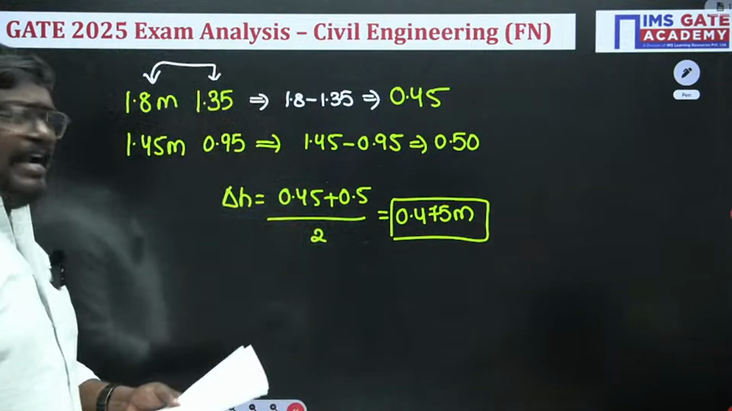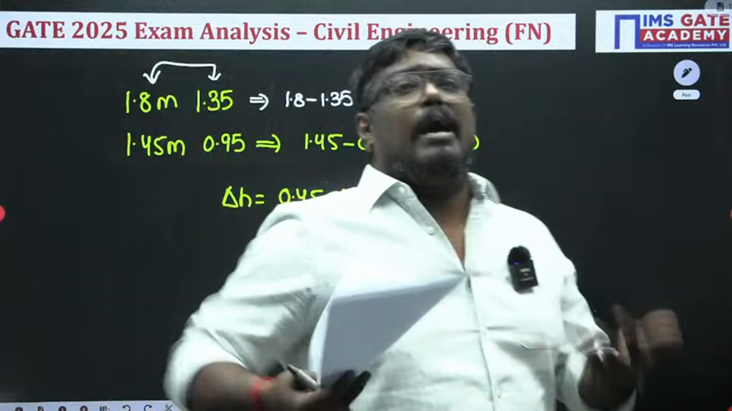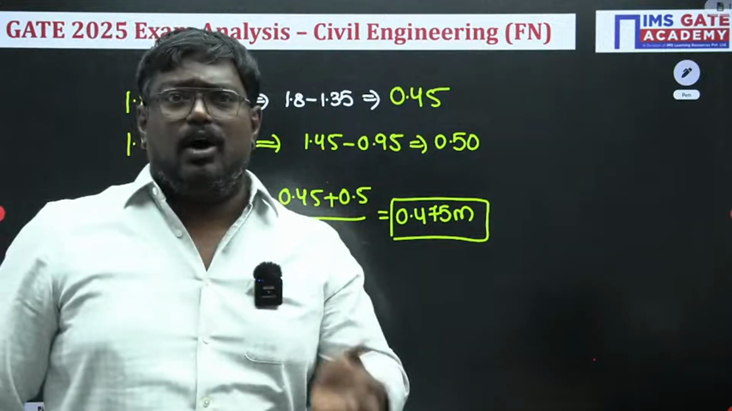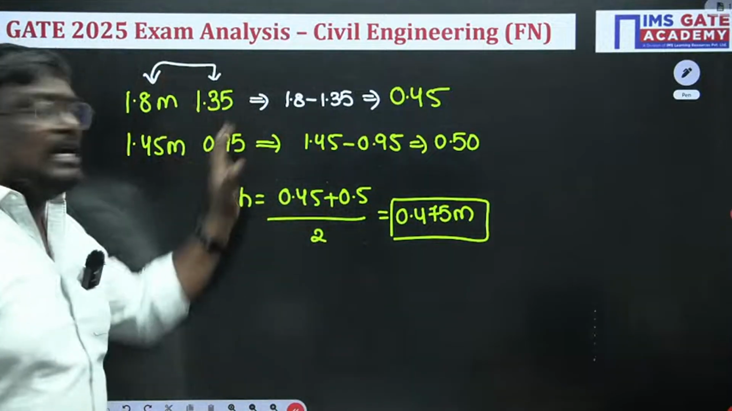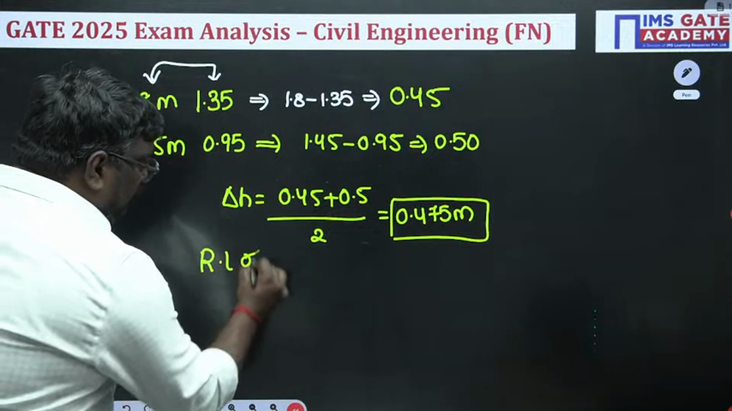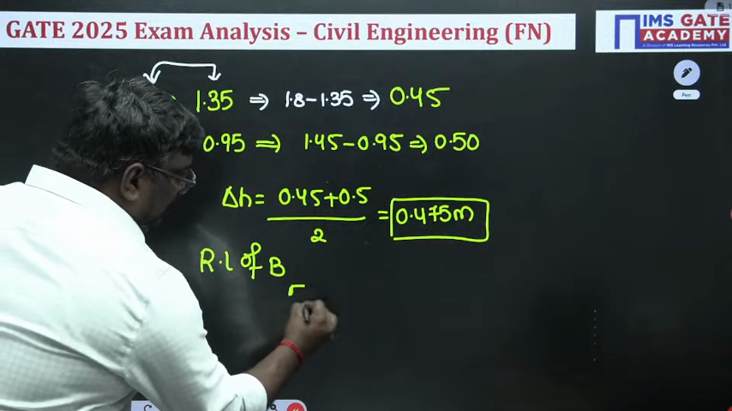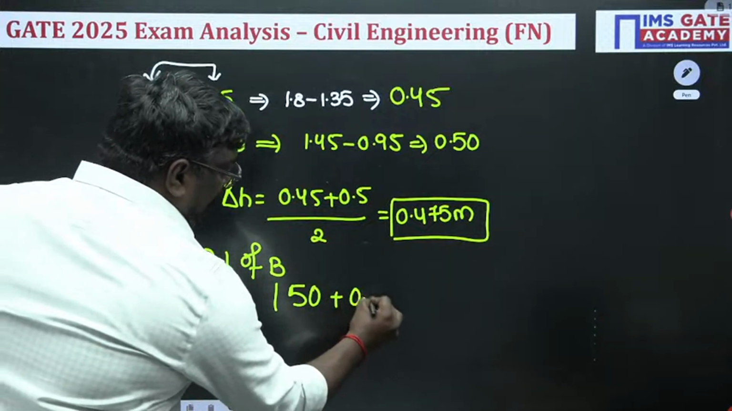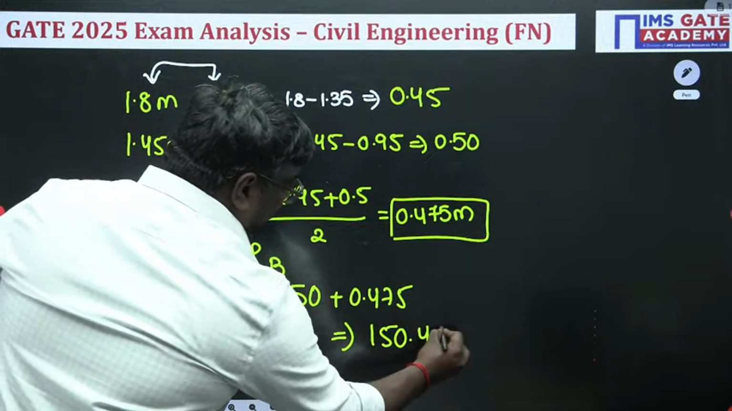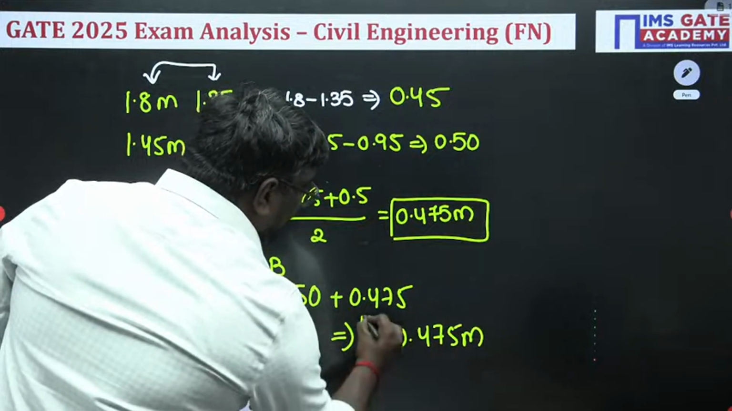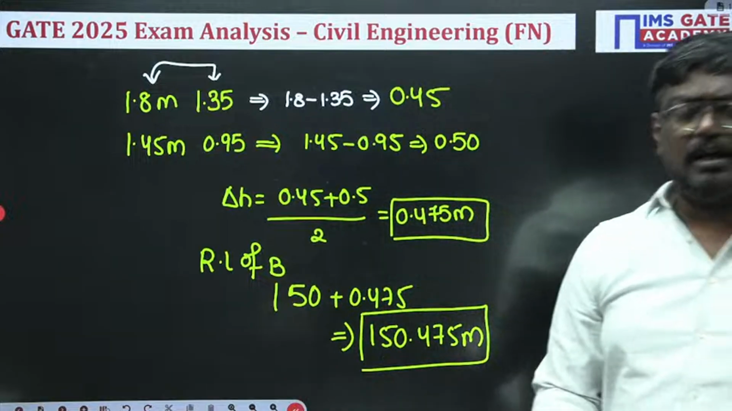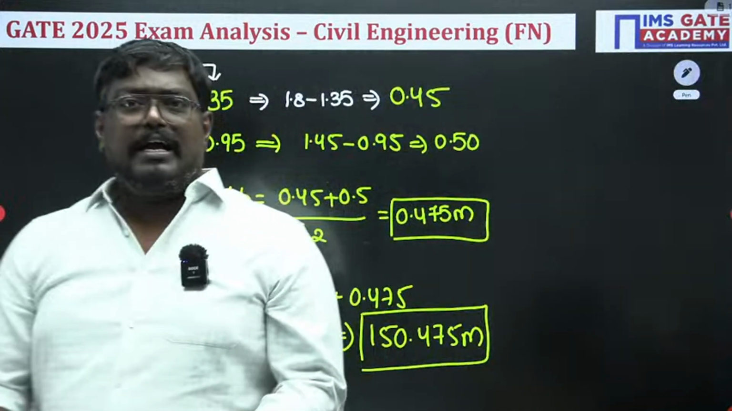Sir, in the question, I don't have the clarity. If they ask above that, whether the staff is vertical or inverted, I'm not sure about the question; these are the values given. Then they have given RL of B as some 150 meter. Based on the question, if it is above, it will be 150 plus 0.475, so the answer is 150.475, though I am not sure about the last statement. If they have given below the datum, you have to subtract 0.475 and you will get the value. Are you clear, my dear students?